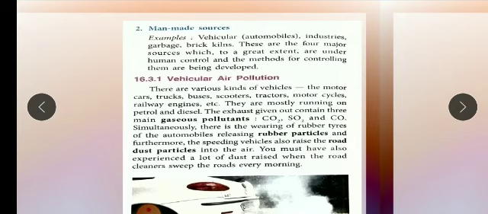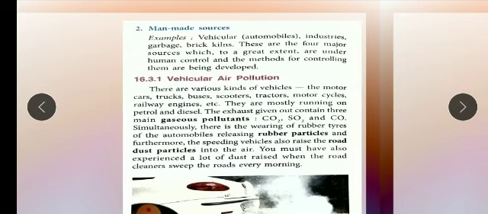Others are industries. Industrial chimneys release a lot of particulate matter, harmful gases and smoke. When we burn garbage, it releases a high amount of carbon dioxide into the atmosphere along with other harmful gases, and its smoke also releases a high amount of particulate matter.